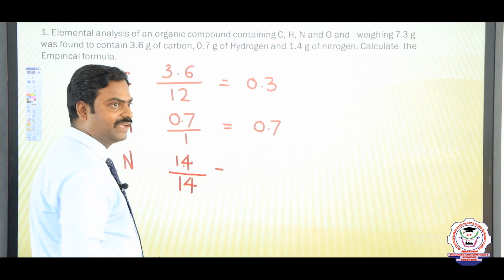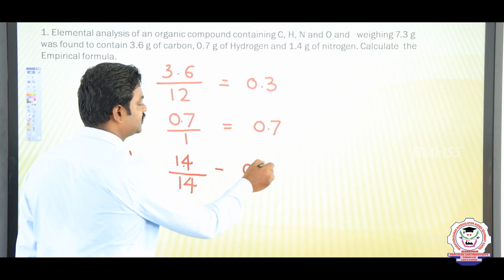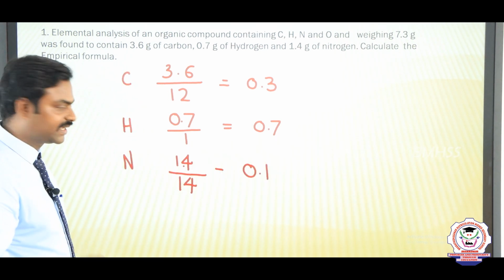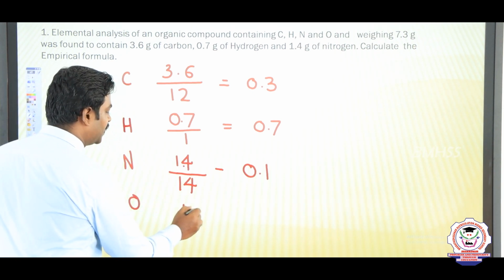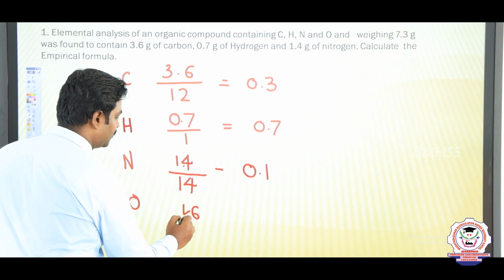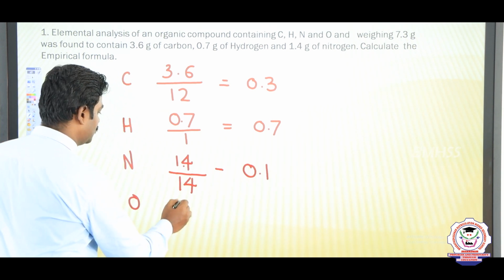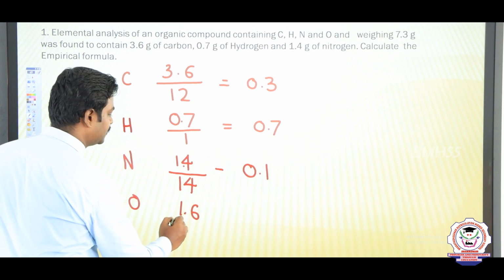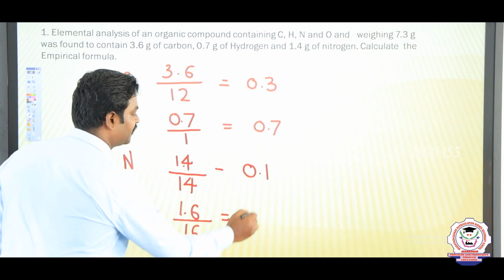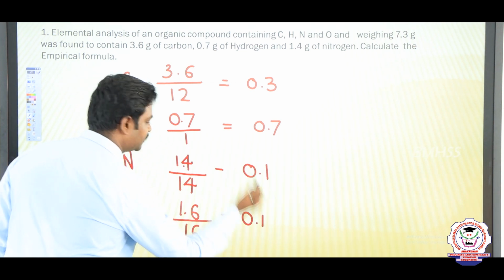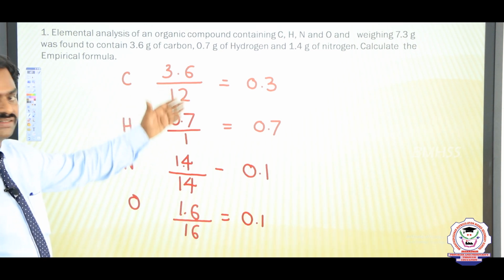When you divide 1.4 by 14, we get 0.1. Then oxygen: the mass is 1.6 and the atomic mass is 16, which is also 0.1. So we have the number of moles of each element.